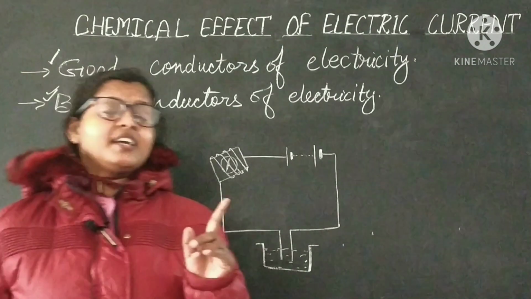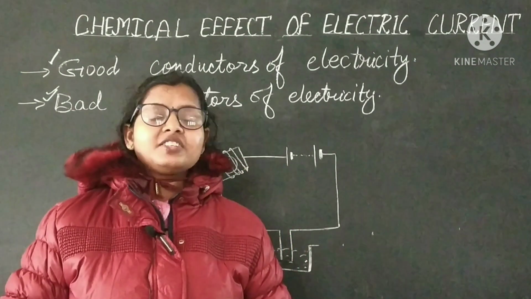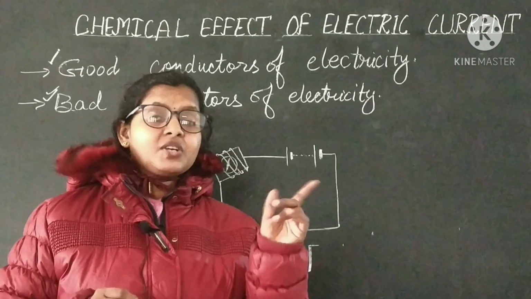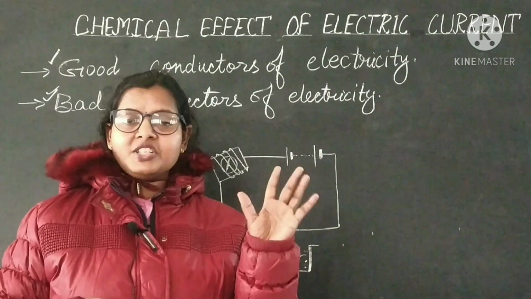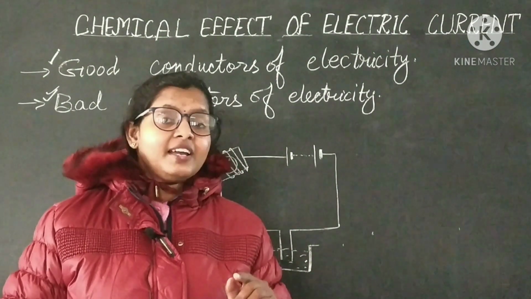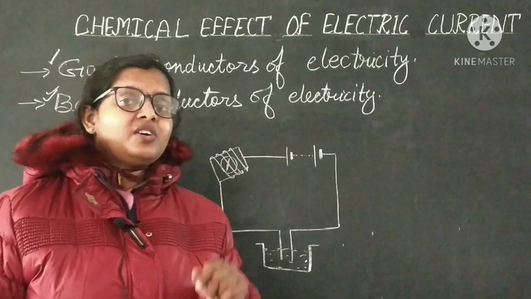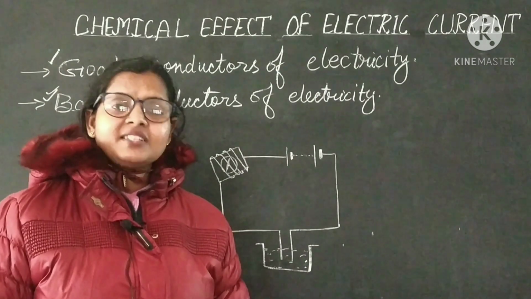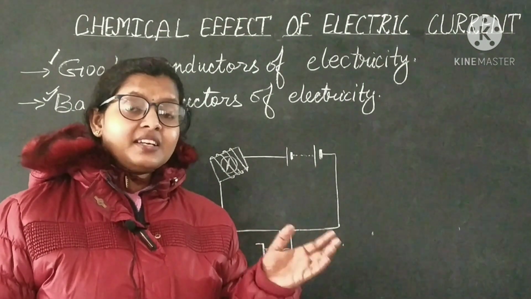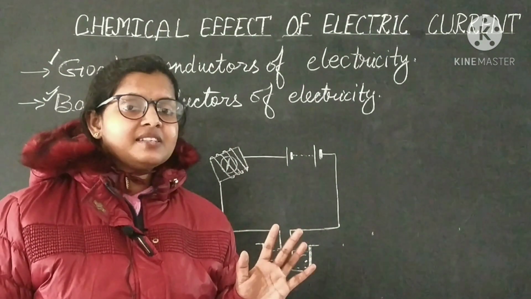That's why in the starting we discussed that you should not touch electrical appliances in running condition with wet hands, because the water from which your hand is wet will conduct electricity, due to the presence of minerals and salts, and you may get an electric shock if you are touching a running appliance.